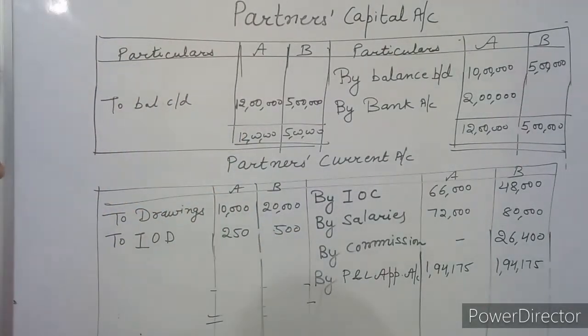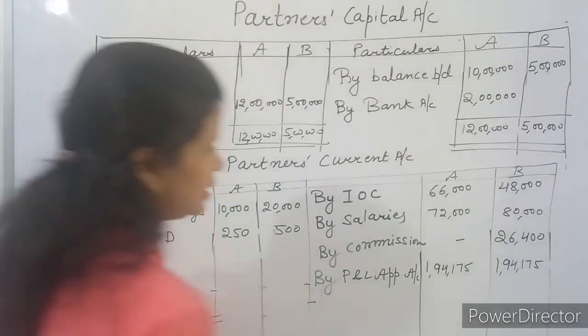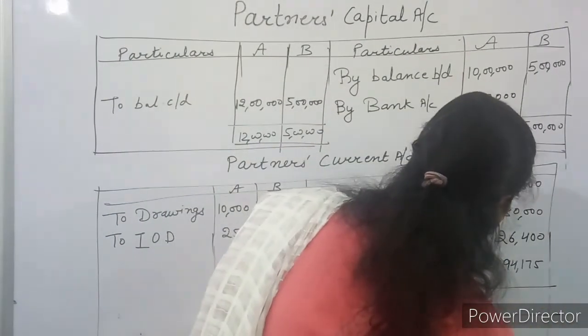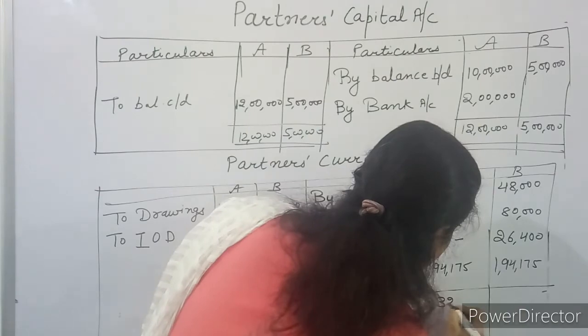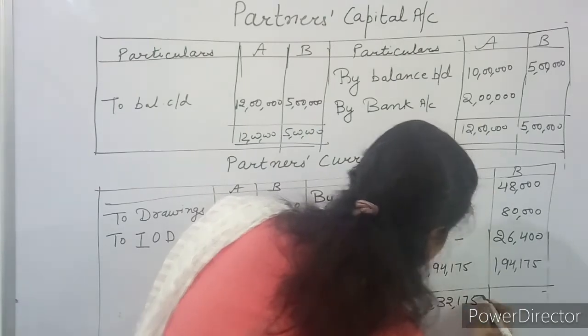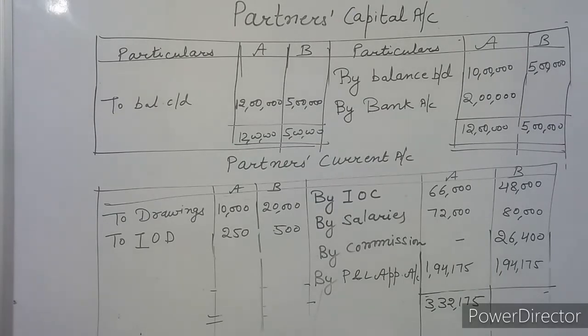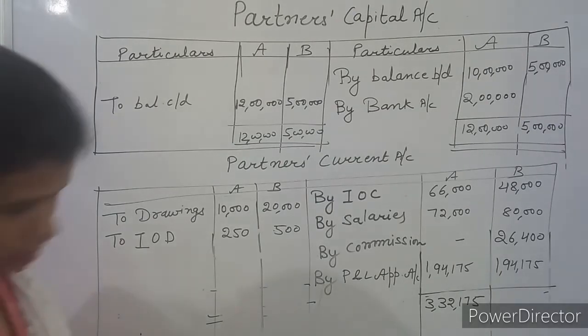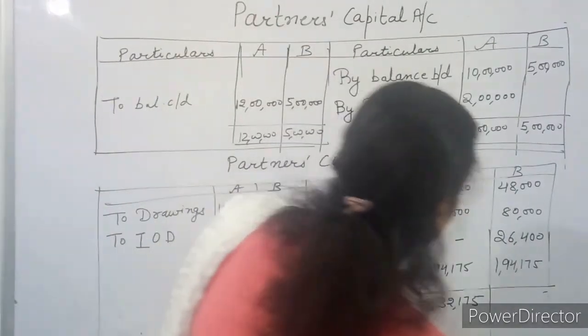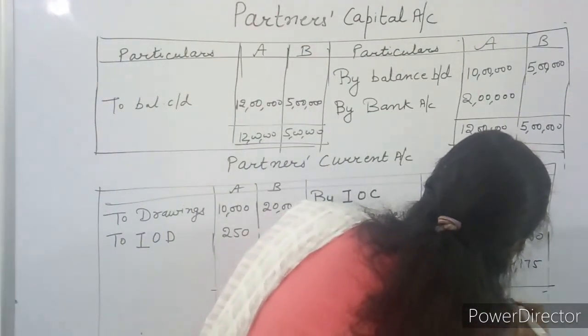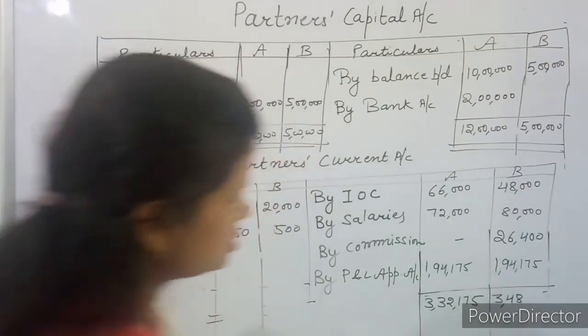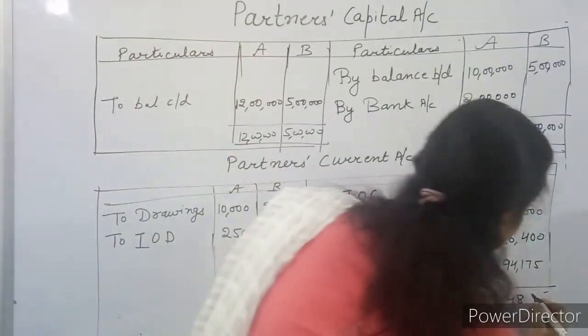In the last, you will total and balance both the accounts. It comes to be 3,32,175. If you calculate for B, it will be 3,48,575.